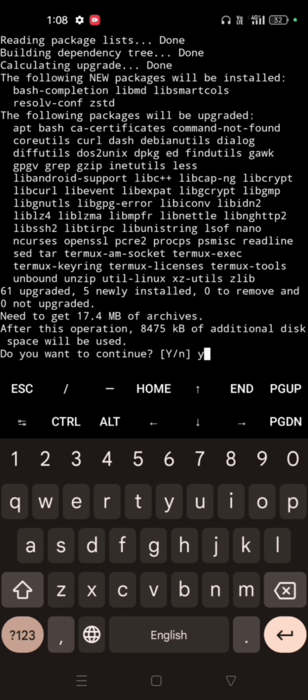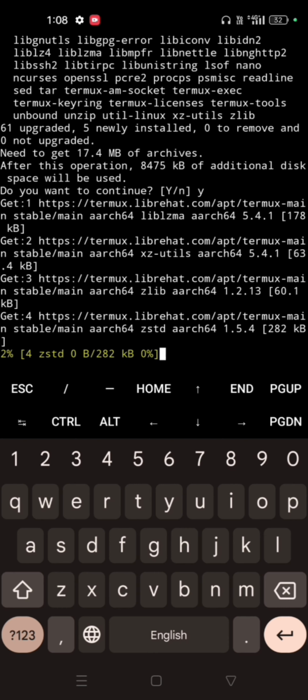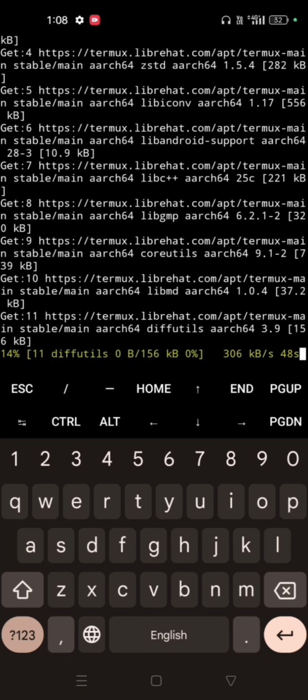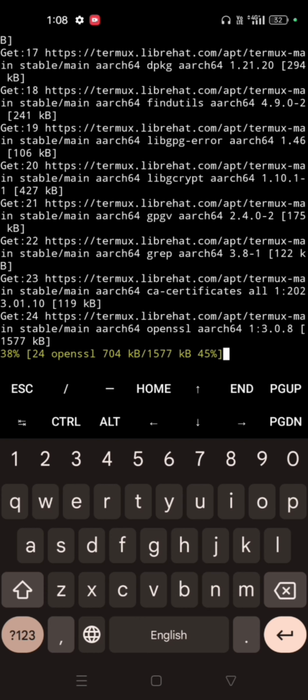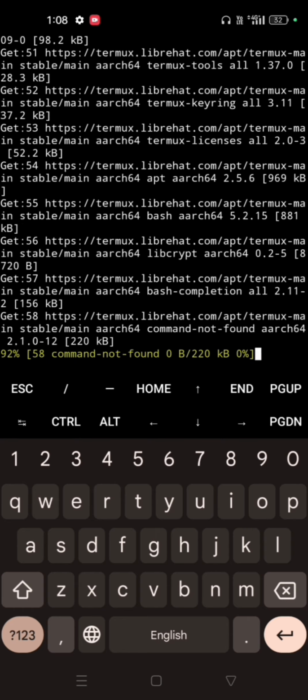Now press Y. This needs some permission. You just have to give Y and press enter. Now it takes a little bit of time depending on your internet connection.